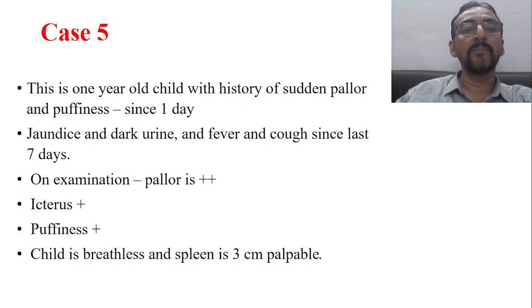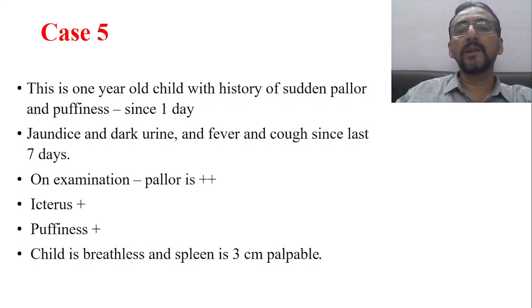The child also has jaundice and is passing dark urine, that means deeply colored urine. That means a lot of conjugation has taken place. Because of conjugation, urobilinogen comes and the urine color becomes deeper or darker. So something is causing conjugated jaundice also, maybe.